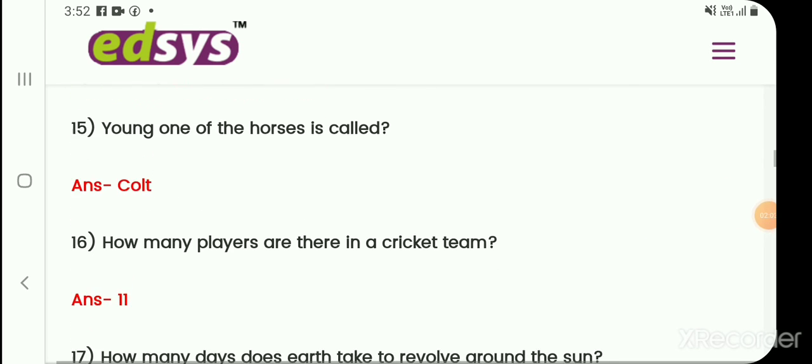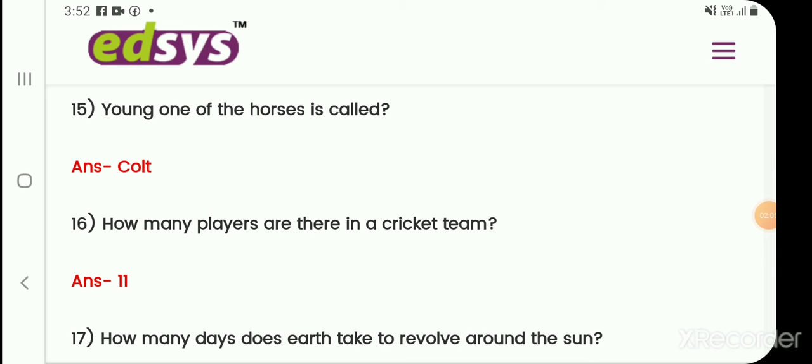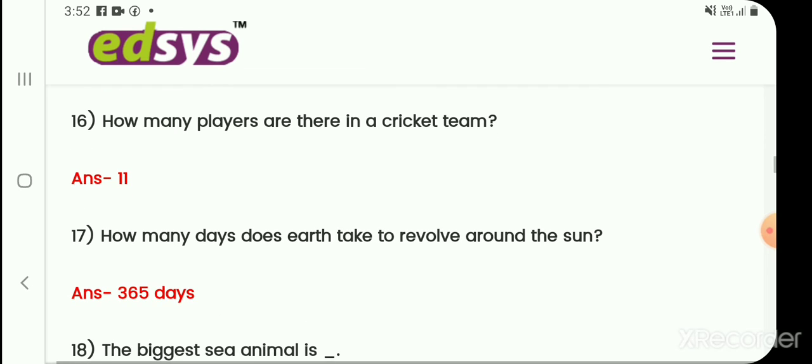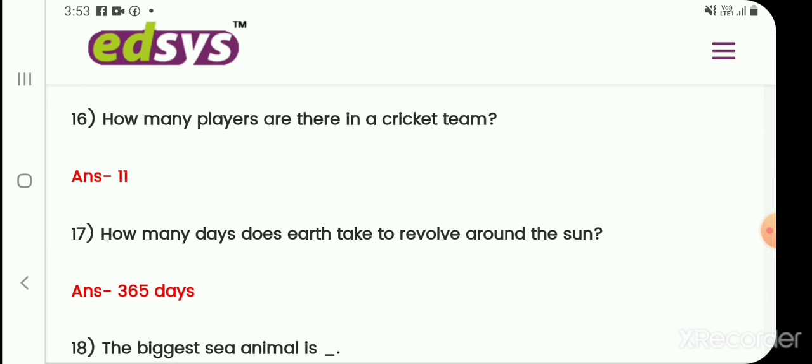Okay, next question. What do we call a young horse? Colt. C-O-L-T, colt. How many players are there in a cricket team? 11 players are there in a cricket team.